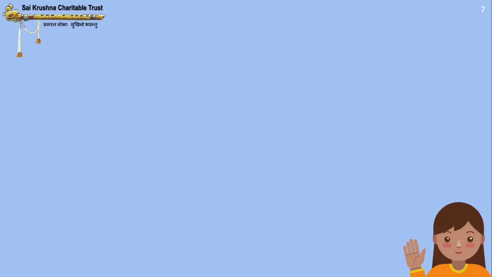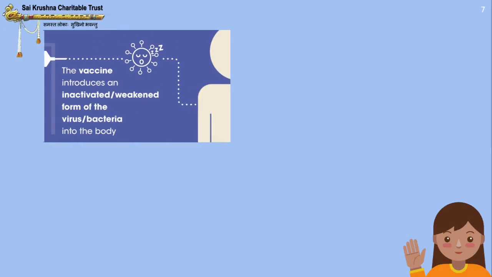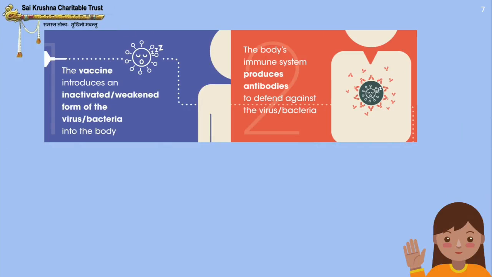Now we will see how the vaccine works. The vaccine introduces an inactivated or weakened form of the virus or bacteria into the body. The body's immune system produces antibodies to defend against the virus or bacteria.